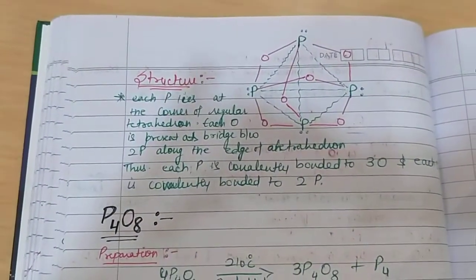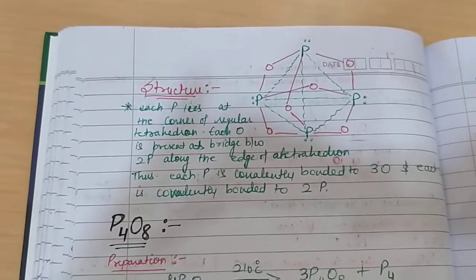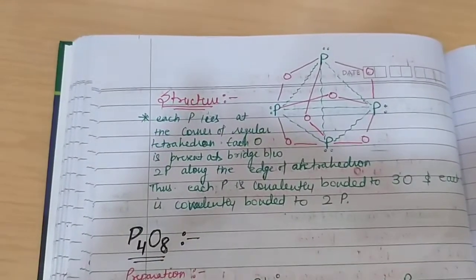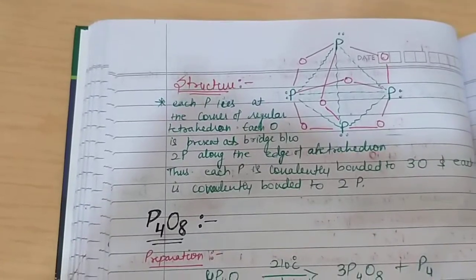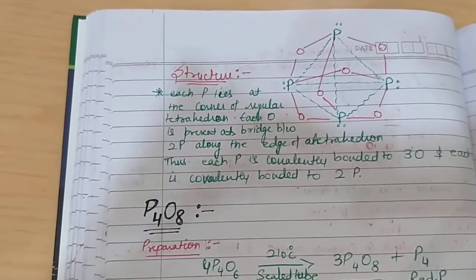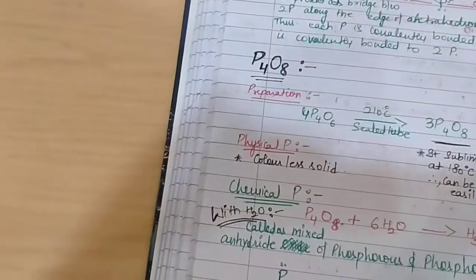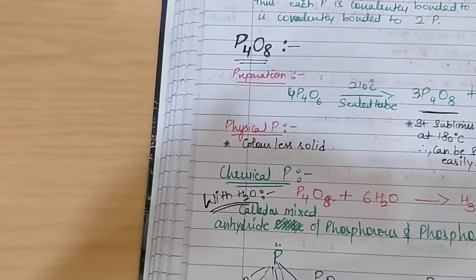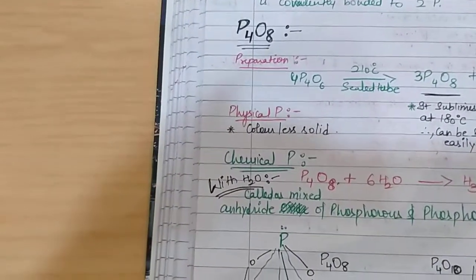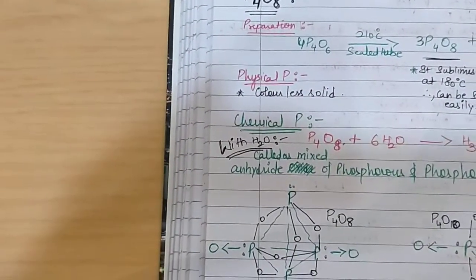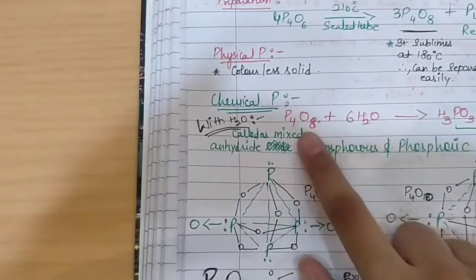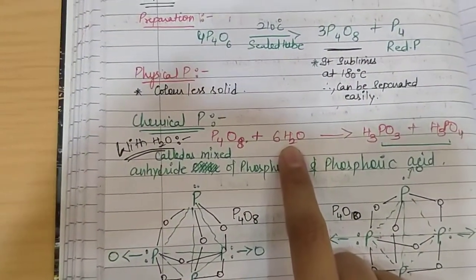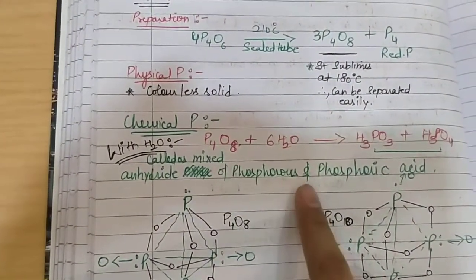So this is about the structure of P4O6, and each phosphorus will have a lone pair, as each phosphorus is making 3 covalent bonds with 3 oxygens. Next we have P4O8, which is prepared from P4O6. We have already discussed, in a sealed tube at 200 degrees Celsius. It is also a colorless solid. This P4O8 is called a mixed anhydride of phosphorus and phosphoric acid.